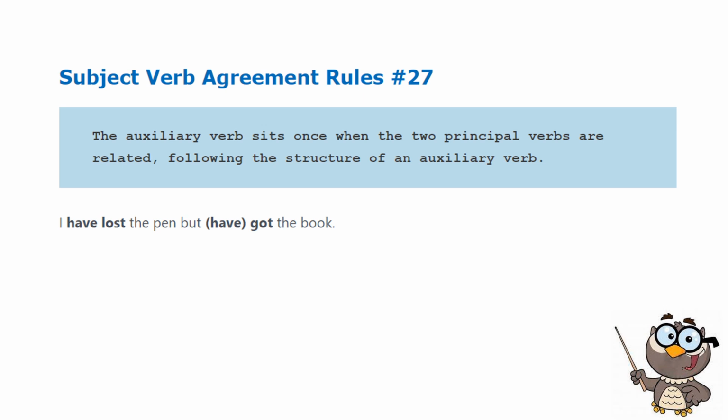Rule 27. The auxiliary verb sits once when the two principal verbs are related, following the structure of an auxiliary verb. Example, I have lost the pen, but got the book.